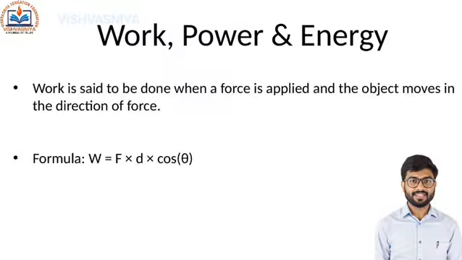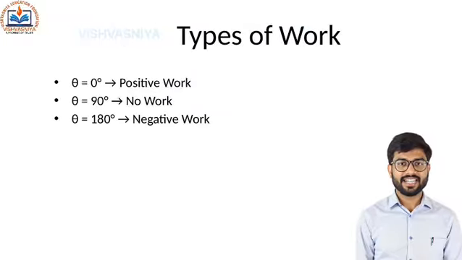Work is said to be done when a force is applied on an object and the object moves in the direction of the force. The formula for work is equal to force multiplied by displacement multiplied by cosine of the angle between them. Let's take different cases based on the angle.